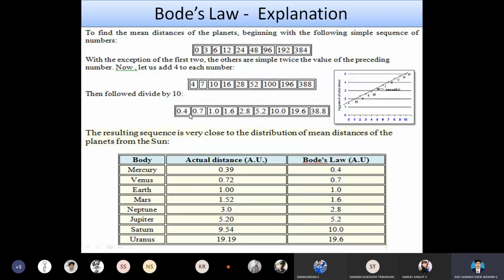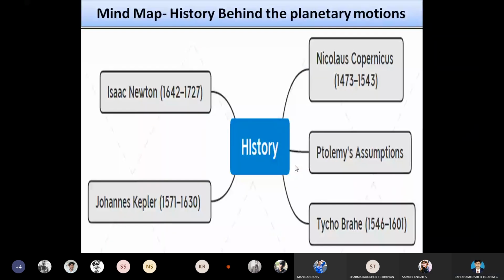Then it is divided by 10, so it becomes 0.4, 0.7, 1, 1.6, 2.8, 5.2, 10, 19.6, 38.8. This value is compared with the actual value, and they show a near similarity. So this is the history behind the planetary motion.